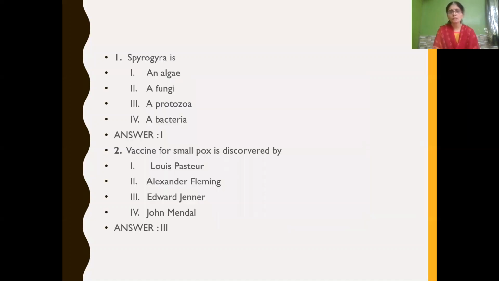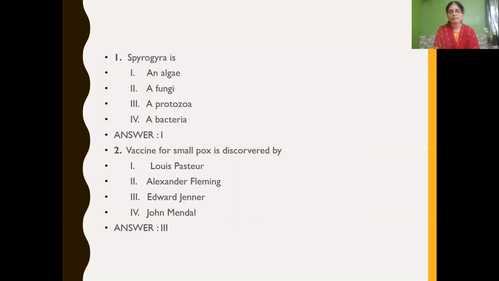And now let us go through some MCQ type questions. Got it? Spirogyra is an algae, fungi, protozoa, bacteria. Which will come? Spirogyra belongs to the group algae. So option 1 will be the answer.